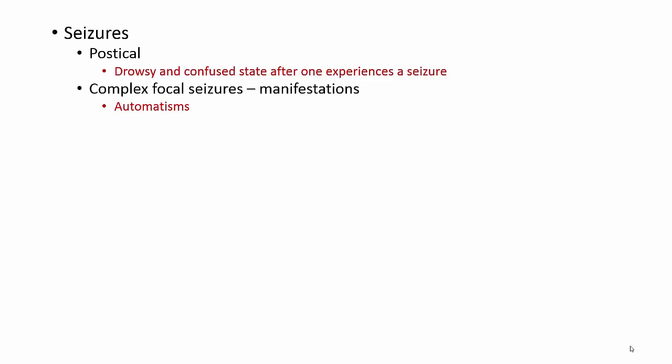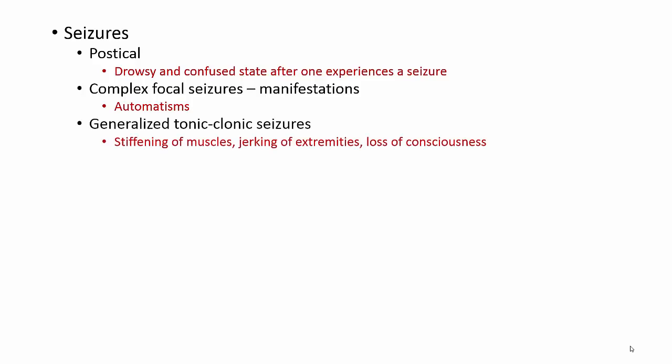When we talk about different types of seizures, there's complex focal seizures. The manifestations are those automatisms. This is where they have those repetitive movements like tapping or clicking of their tongue or something like that, where they do it over and over again, but they don't realize that they're doing those repetitive movements. Generalized tonic-clonic seizures used to be known as grand mal seizures. This is causing stiffening of the muscles, jerking of the extremities, and loss of consciousness.